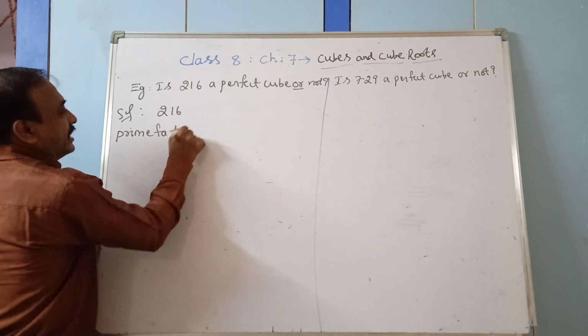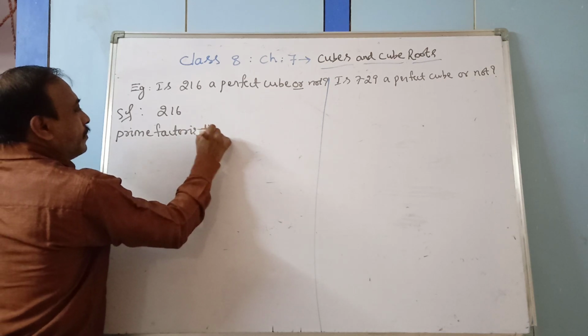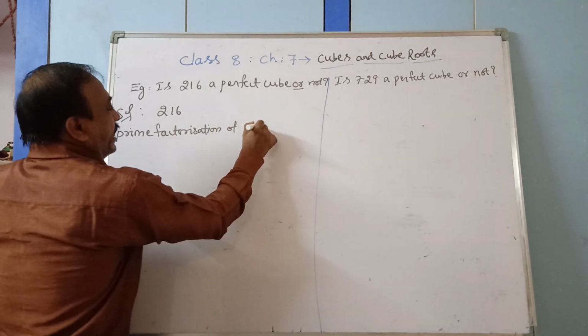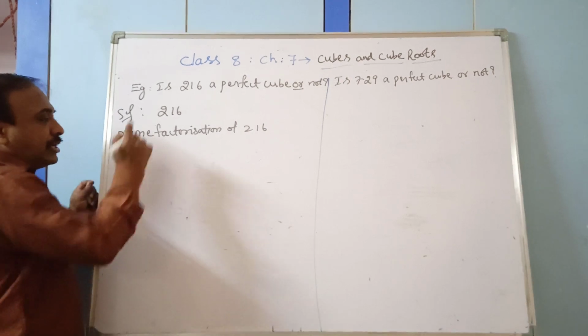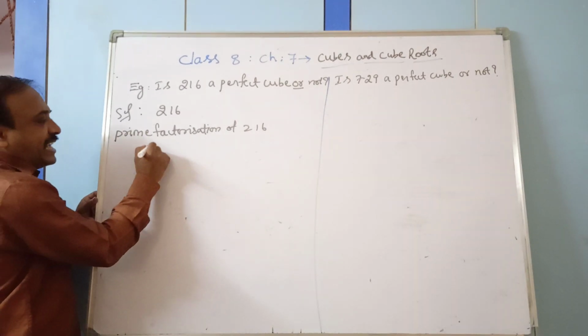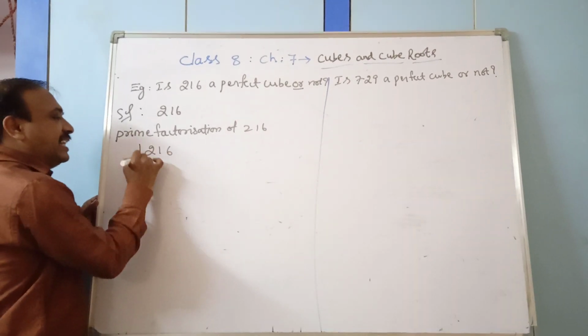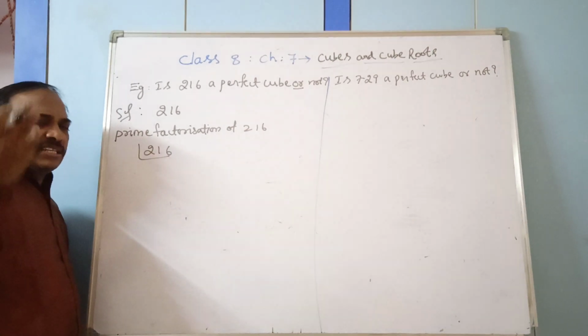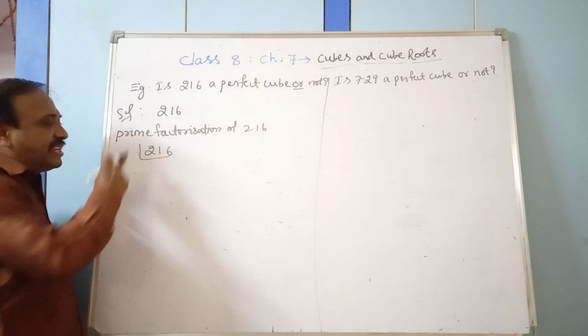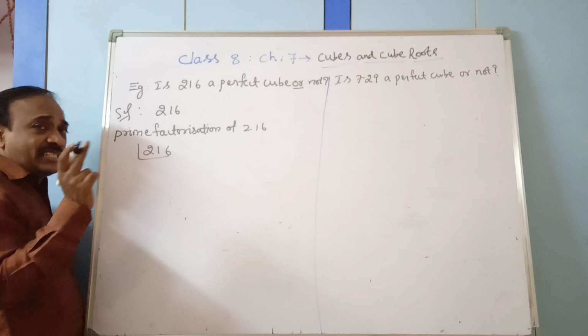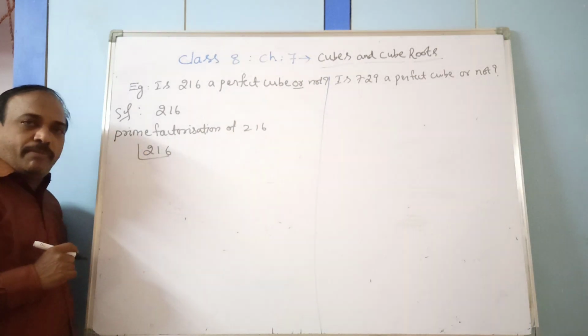Prime factorization of 216 we are going to do. So 216, observe it carefully. Start with the least prime number. You can start with any prime number, but you see which is divisible by this number. Is 216 divisible by 2 or not?